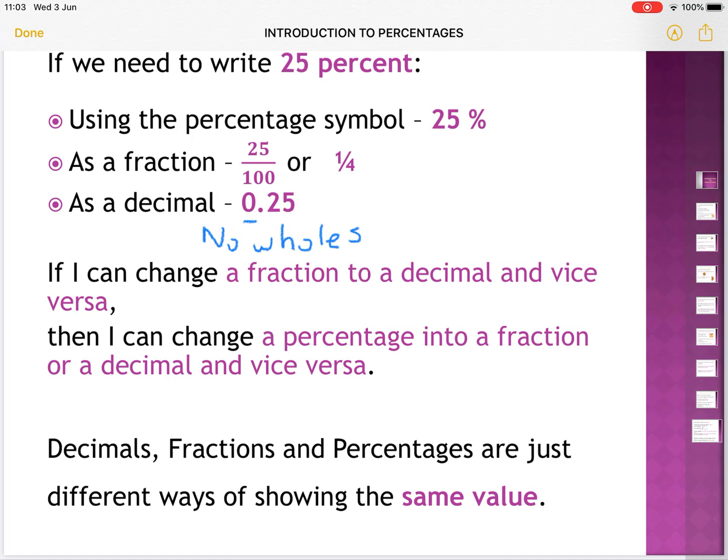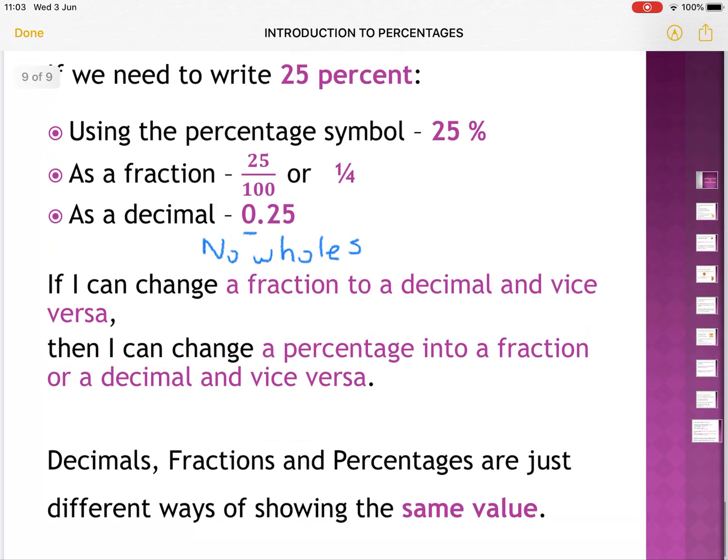As a summary, I can say that decimals, fractions, and percentages are just different ways of showing the same value. 25% is equal to 1/4, and it is equal to 0.25. 50% is equal to 1/2, and it is equal to 0.5. They are equivalent, they are equal, they are showing the same value. That's why I'm using the word equivalent.